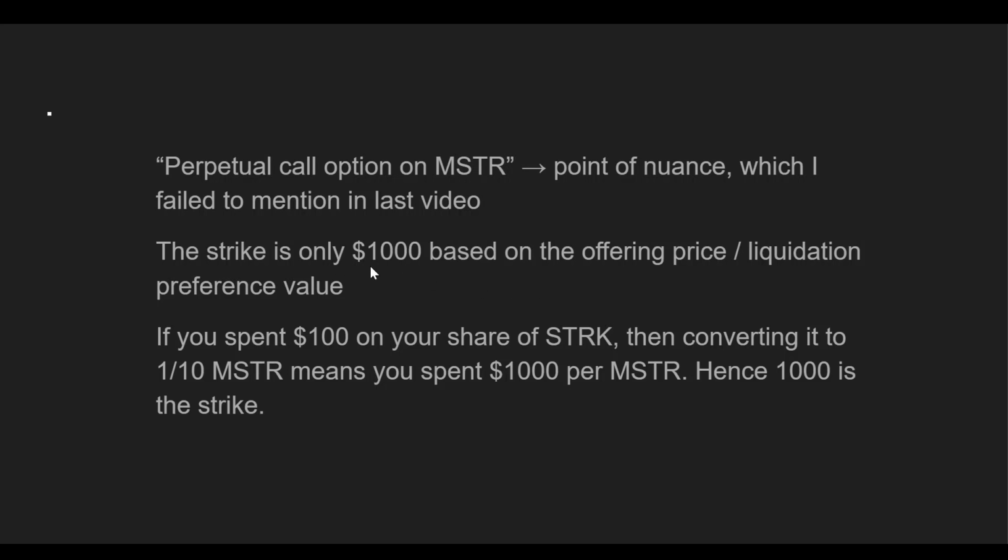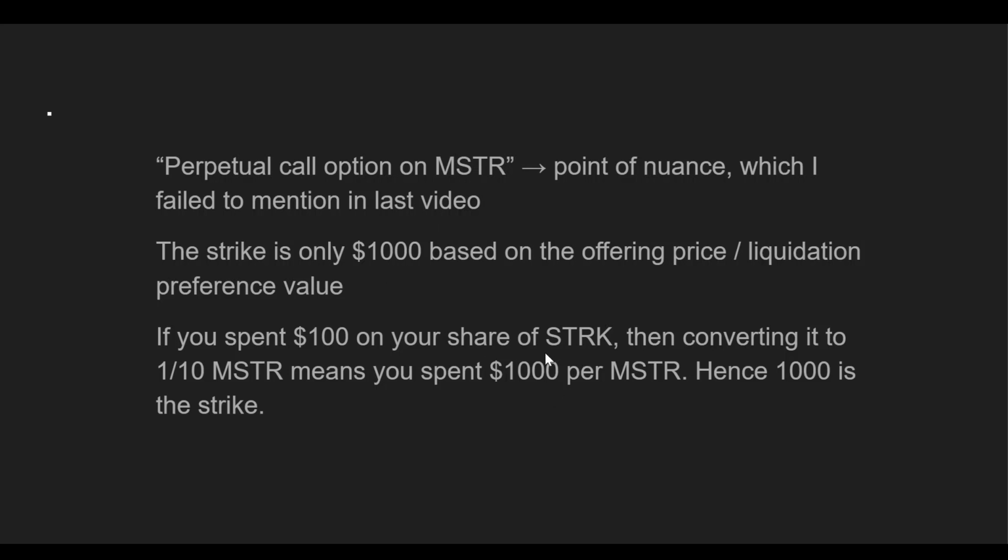How did we get $1,000 to begin with? It's because if you spent $100 on your share of STRK, then converting it to 1/10 of an MSTR common share means you spent $1,000 per MSTR. Okay, so you spent $100 to get 1/10 of an MSTR, assuming you convert, then that means you spent on average $1,000 per MSTR, and therefore that equates to a $1,000 strike price. So that is how we arrived at that $1,000 strike price within the embedded call option.